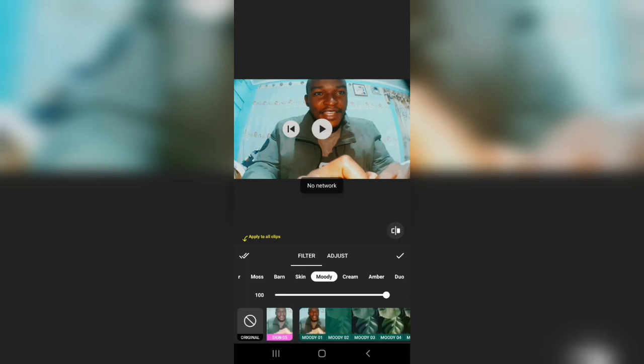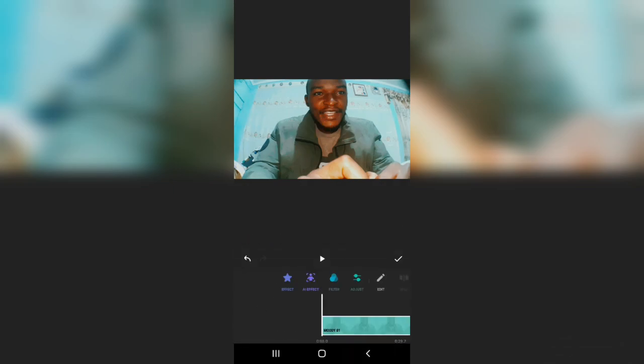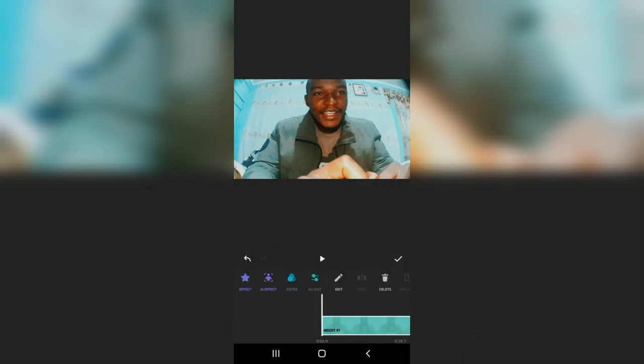So actually you can change different looks of the video. You can also adjust the lightness, the contrast, the warmth, the tint, saturation, curve. Actually, this app has a lot of details.